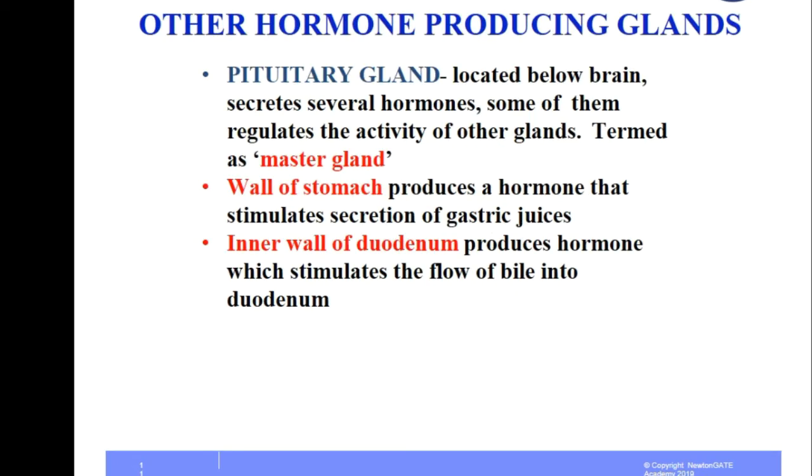So there are some other glands that produce hormones. The pituitary gland, located below the brain, secretes several hormones. Some of them regulate the activity of other glands. This is termed the master gland. The wall of the stomach produces a hormone that stimulates secretion of gastric juices. The inner wall of the duodenum produces a hormone which stimulates the flow of bile into the duodenum.